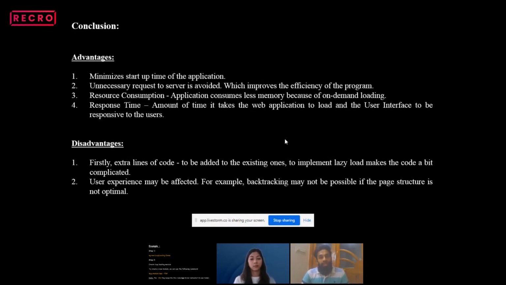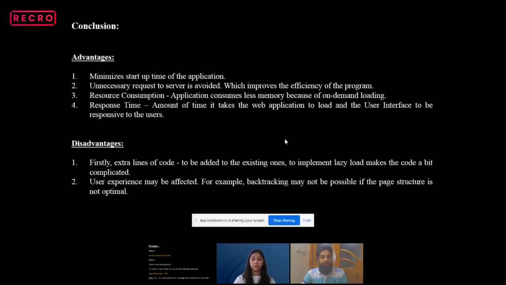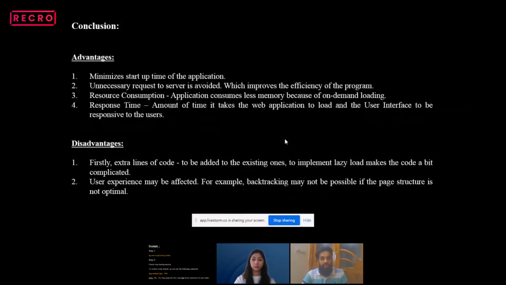It drastically reduces your starting time or load time compared to normal applications. Second, unnecessary requests to the server are avoided. We are not loading all the bundle files a second time. So basically we improve the efficiency of the application.